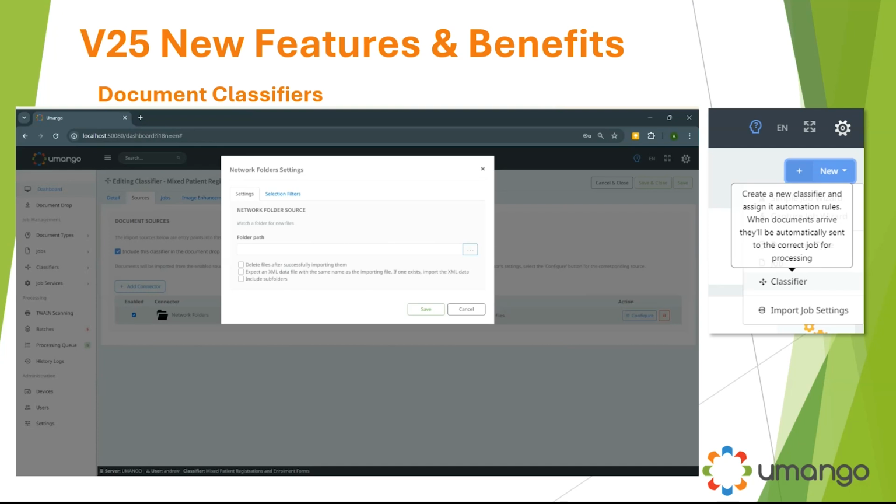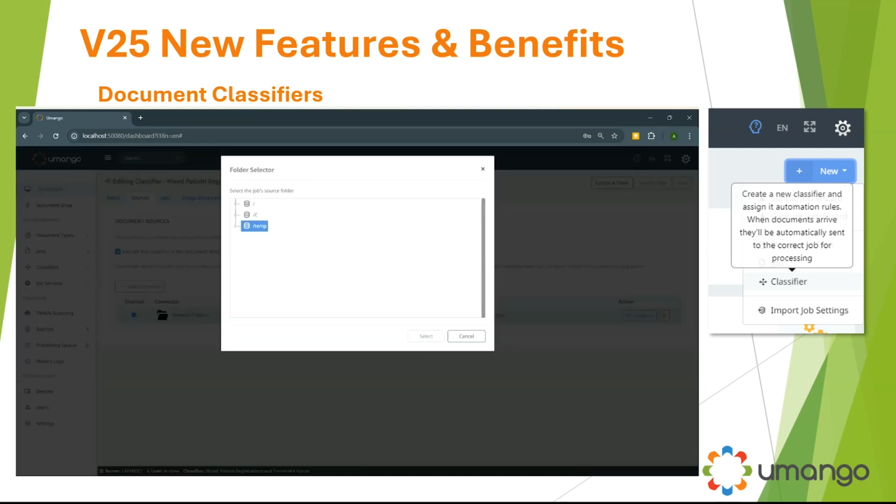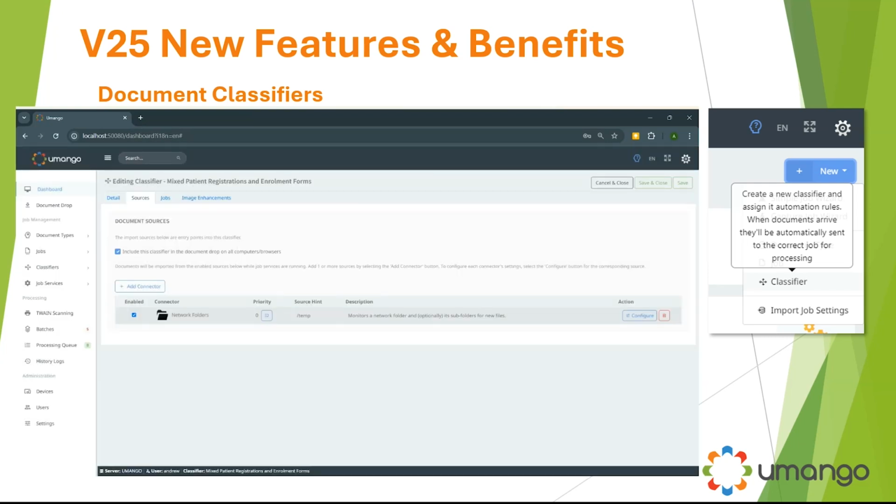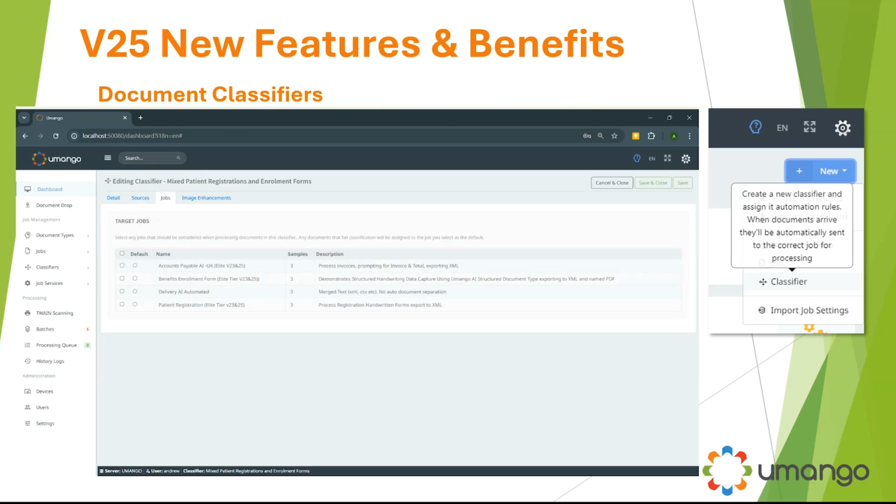I select my output, my folder selection. In this case, it's watching an incoming folder. And this tab is the jobs tab, where I associate the jobs that Umango is going to make decisions around and process these documents. In this case, I specified benefit enrollments and patient registrations, as I mentioned before.